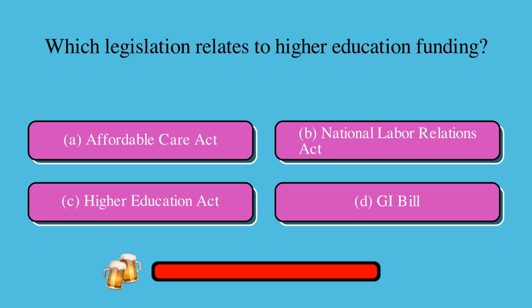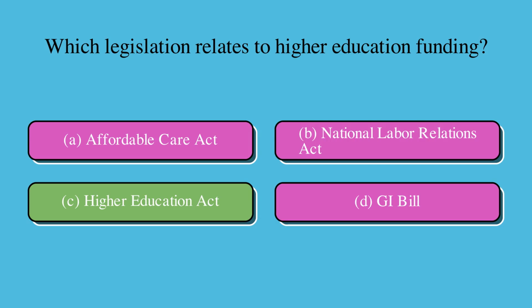Which legislation relates to higher education funding? Is it A, Affordable Care Act, B, National Labor Relations Act, C, Higher Education Act, or D, GI Bill? The correct answer is C, Higher Education Act.